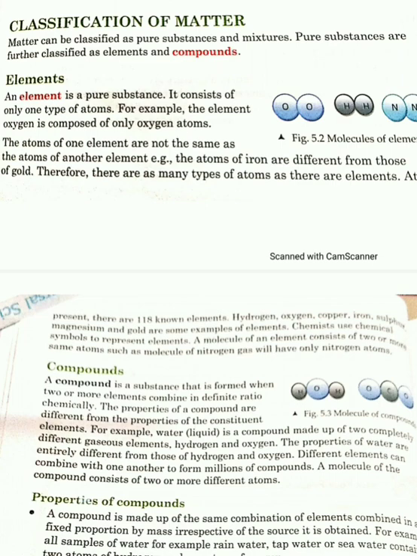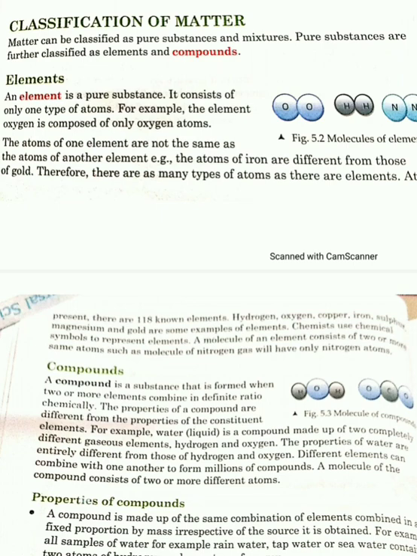If we talk about element, 118 elements are known to us nowadays, and element is a pure substance. It consists of only one type of atoms. For example, the element oxygen has only atoms of oxygen. If I talk about the element chlorine, then it contains the atoms of chlorine only.